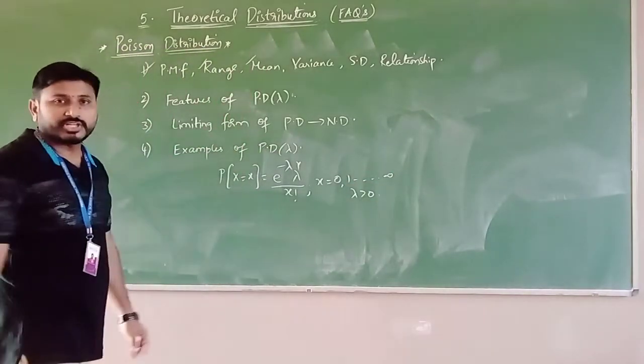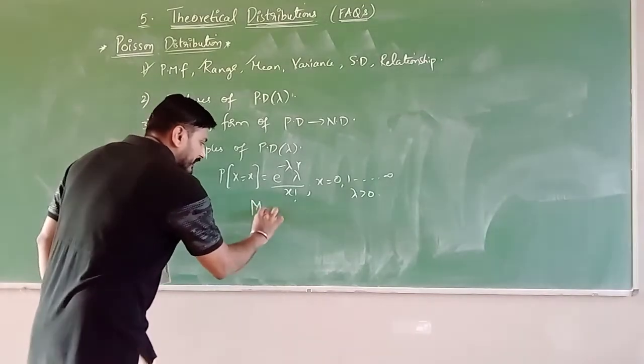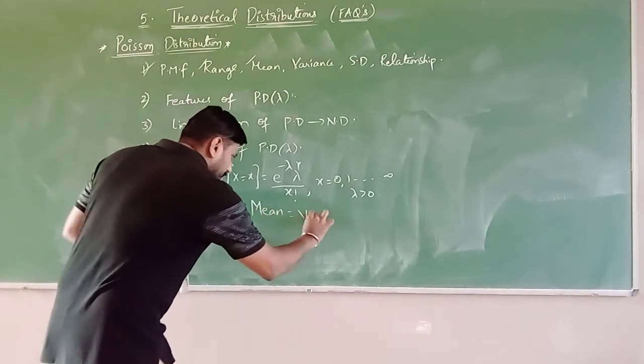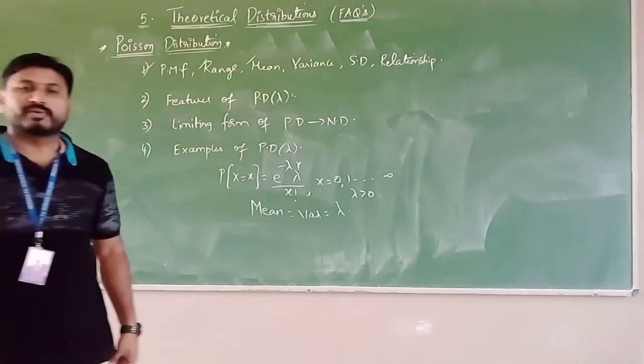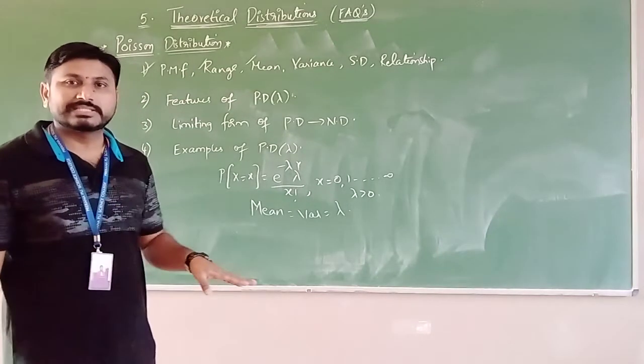Mean of Poisson distribution. See, mean and variance are nothing but lambda. So the mean and variance of a Poisson distribution are always the same.